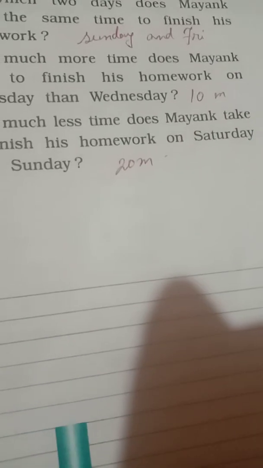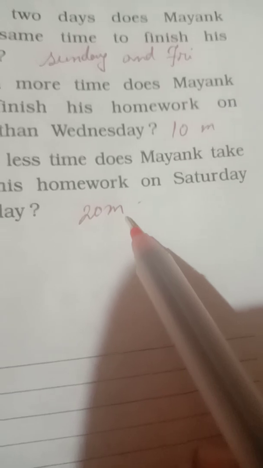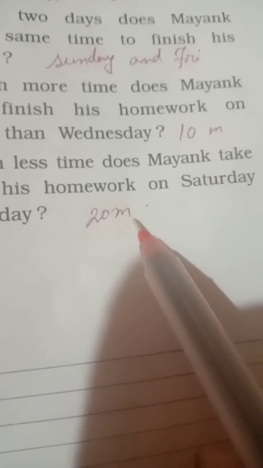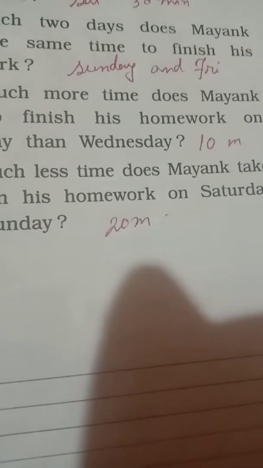How much less time does Mayank take to finish his homework on Saturday than Sunday? Saturday is 30, and Sunday is 50. So 50 minus 30 equals 20 minutes. The difference between the time on Saturday and Sunday is 20 minutes.